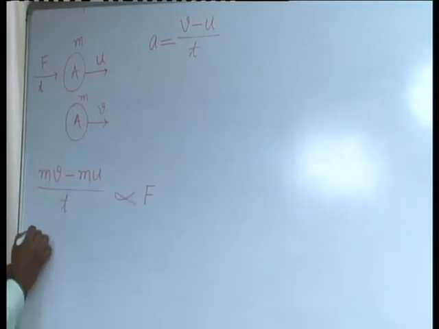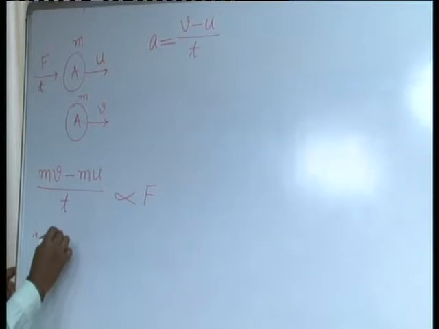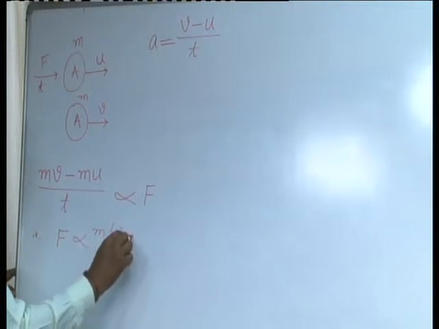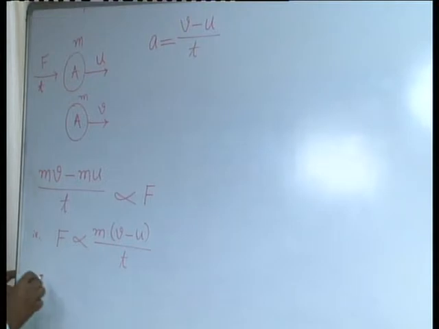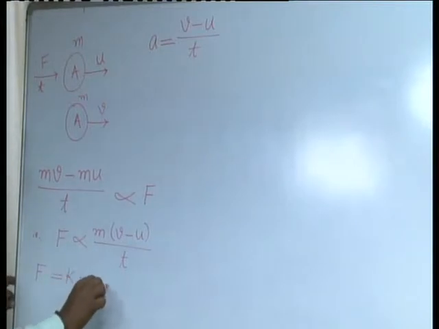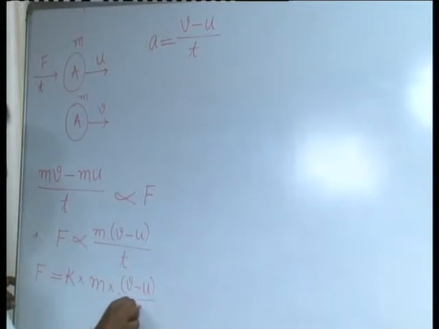You can rewrite this as F proportional to m, taking m as a common factor, times (v minus u) divided by t. Now remove the proportionality sign and put the equation. To balance it, put some k, where k is the proportionality constant. F is equal to k m into (v minus u) divided by t.